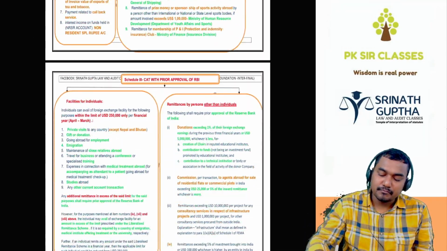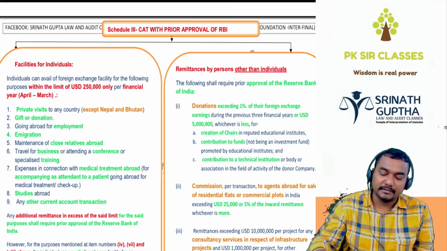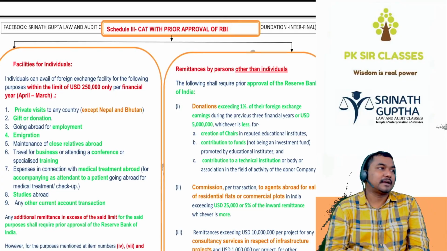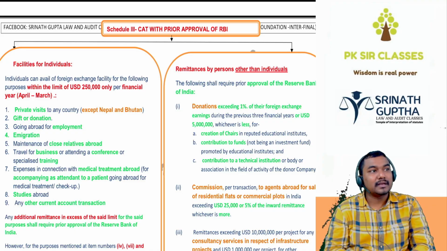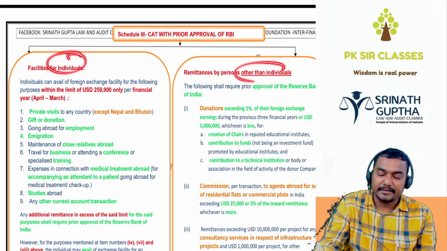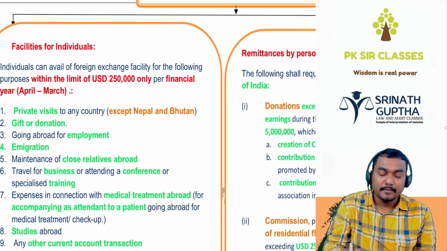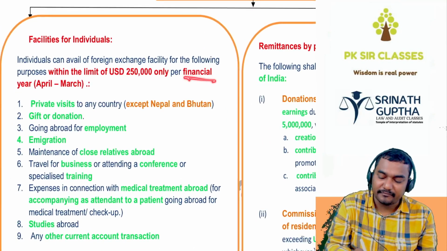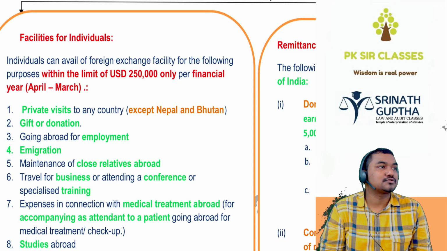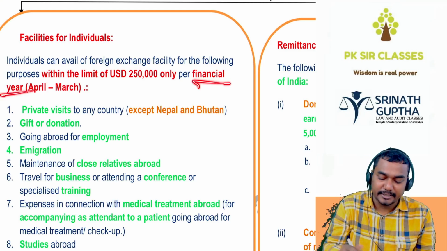Last one is the prohibited, approval with approval of the RBI, Reserve Bank of India. So current account transactions are allowed only by RBI. It is of two types, beta: for individuals and for other than individuals. For individuals, per annum, per financial year, that is April to March, maximum US dollars 250 is allowed. How much, beta? US dollars 250 for the financial year.